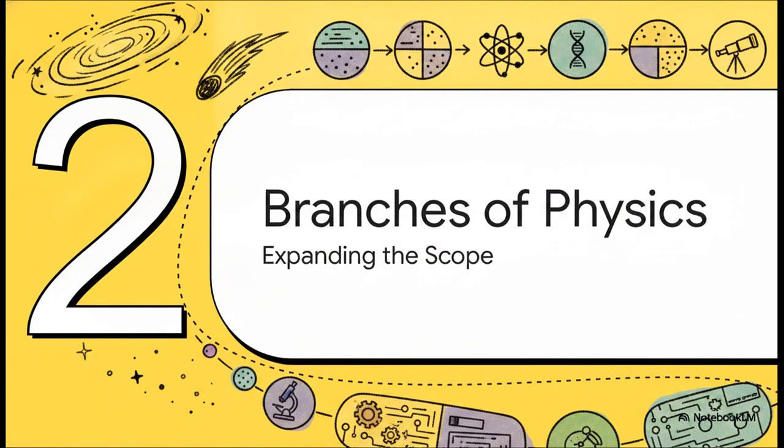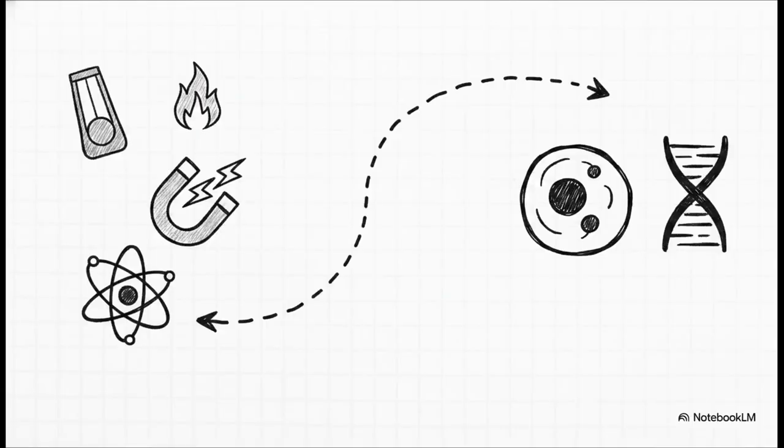Moving right along to Section 2, the branches of physics, expanding the scope. So to make sense of everything, physics breaks the universe down into some incredibly distinct branches. You've got mechanics, which handles motion and gravitation. Thermodynamics, which is all about heat, temperature, and energy. Then there's electricity and magnetism, mapping out charges and magnetic fields. And finally, atomic physics, which dives deep, deep down into the structure of the atom. And honestly, that last one is the perfect bridge to take us right to the doorstep of biology.